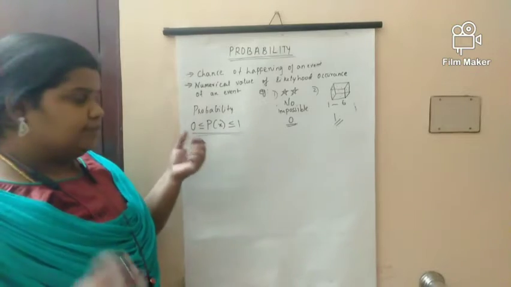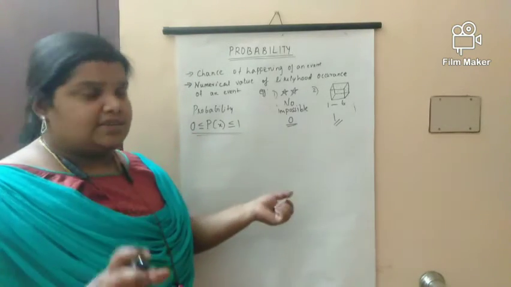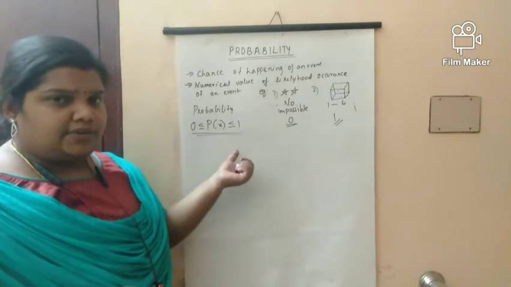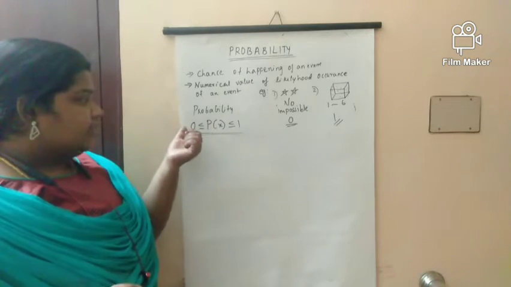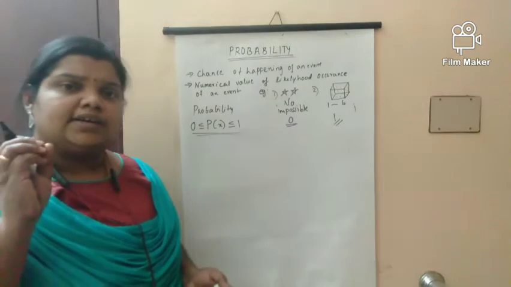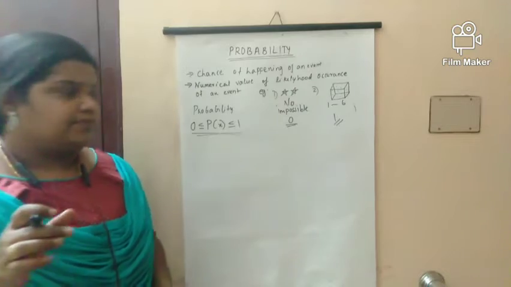Here 0 is an impossible event and 1 is a certain event. So P of x lies between 0 and 1 because there is a chance of occurring such an event. It's not impossible and also it's not certain.